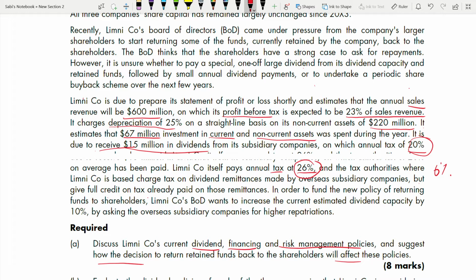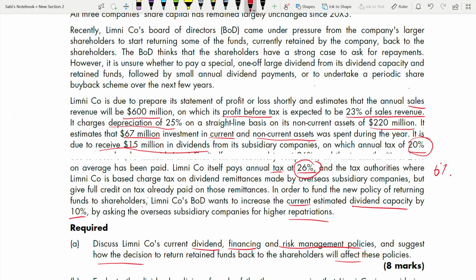In order to fund the new policy of returning funds to shareholders, Limni Company's board of directors wants to increase the current estimated dividend capacity by 10%. So how much does that increase have to be? First, you have to find the current dividend capacity. Then only can you increase it by 10% to find the new dividend capacity, by asking the overseas subsidiary companies for higher repatriations. How much do you have to ask from the overseas subsidiary for the remittance? First, find the current dividend capacity, increase it by 10%, and then you will know how much.